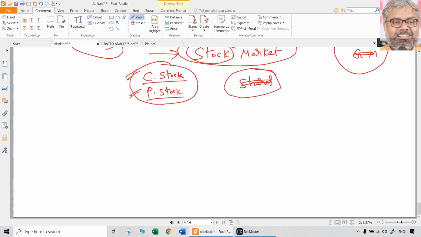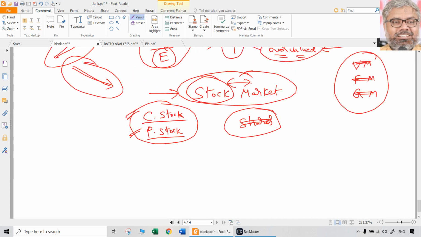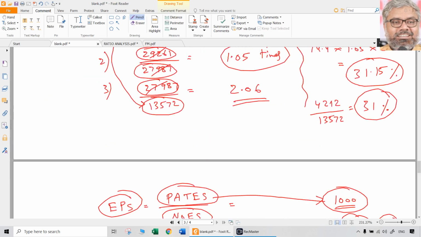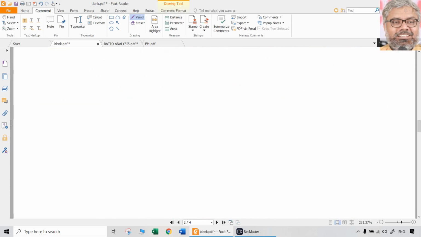So the same higher PE ratio is considered by two different people in two different ways. That is the interpretation of PE ratio. Of course, a lower PE ratio will also have the opposite thing. Let us say a particular company's PE ratio is low. Again there will be an optimistic point and a pessimistic point. Somebody will think that it is an undervalued share. It's a good share, having a good earnings per share, but still the market is not giving it its due credit. It is not giving the correct price that the share really deserves. So it is undervalued. It means it is an opportunity to buy. People will take that kind of call.